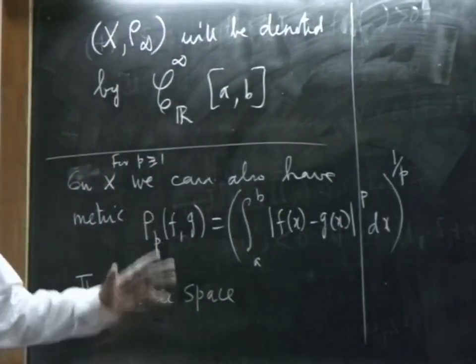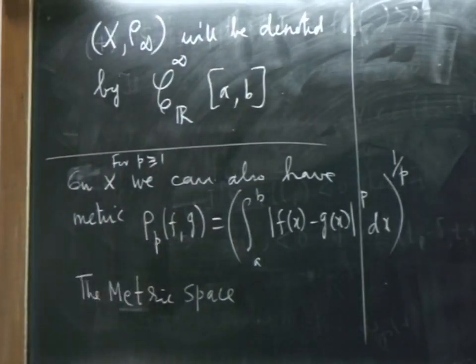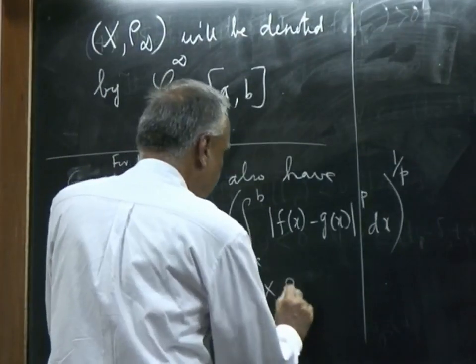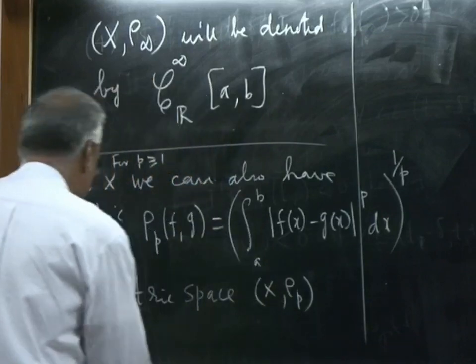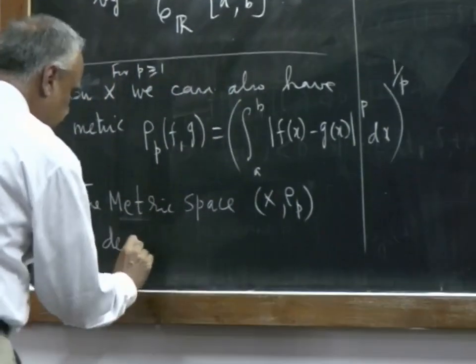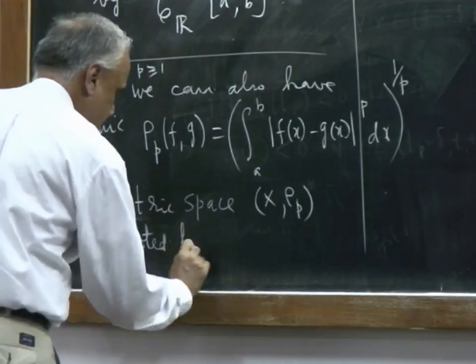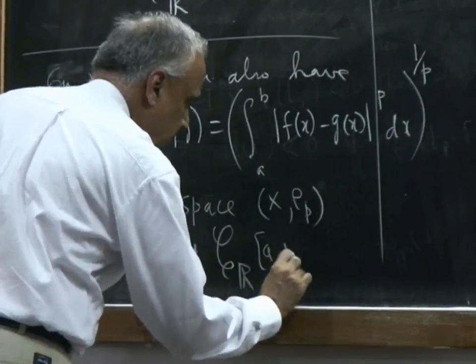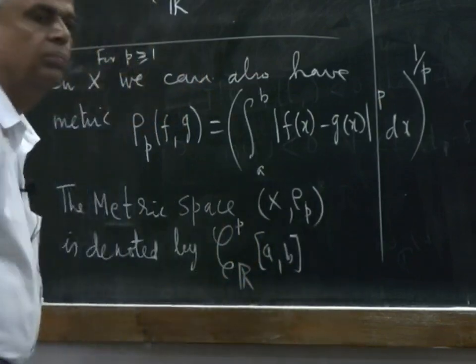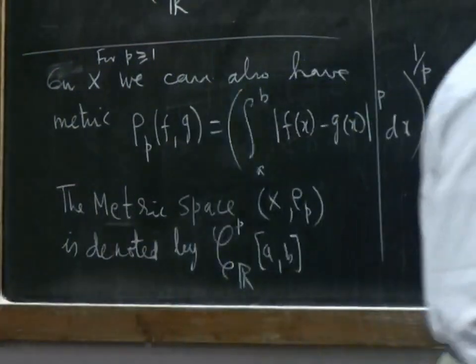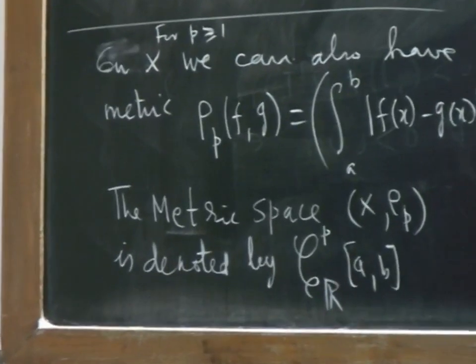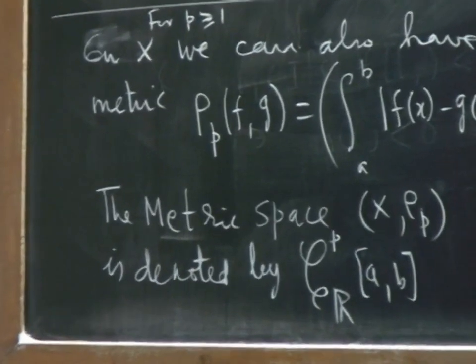Analogous to sequences, we have the Minkowski's inequality for functions. Then we have the metric space X with rho p, which is denoted by C R [a, b] p. And similarly, we can replace R by C. We can have complex valued functions also.